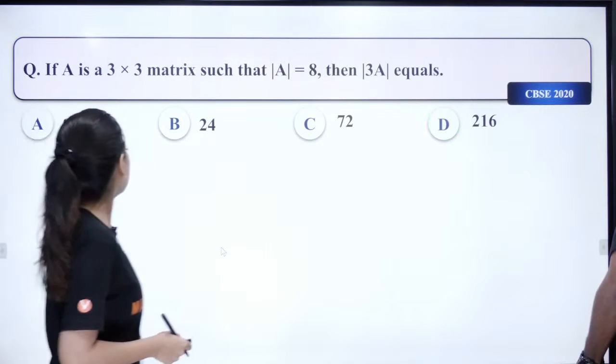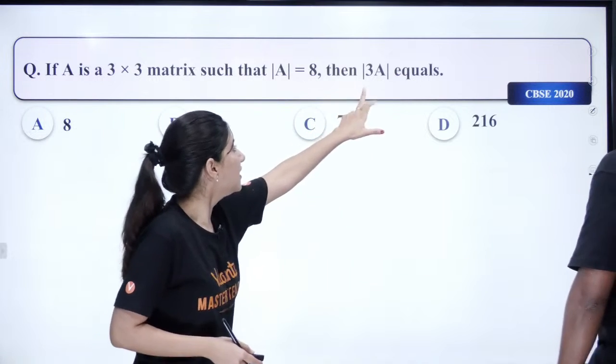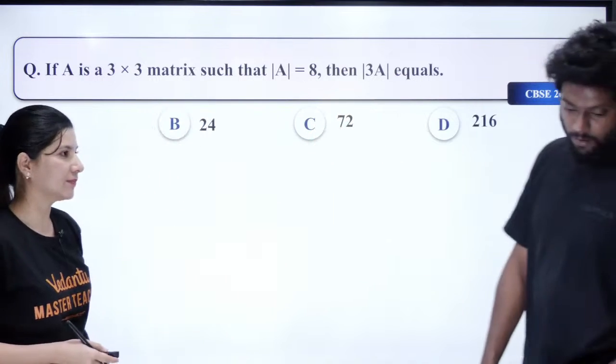Next problem. If A is a 3 cross 3 matrix such that determinant A is 8, then determinant of 3A is equal to what?